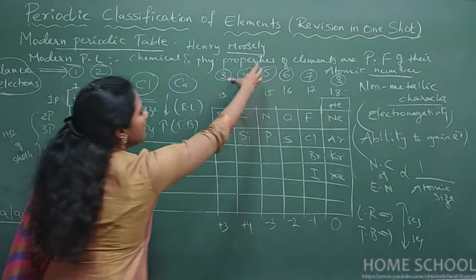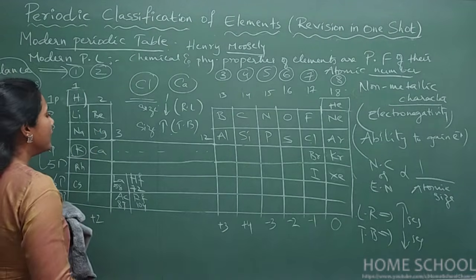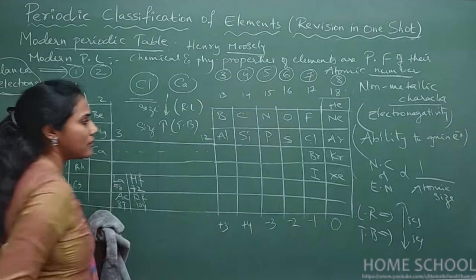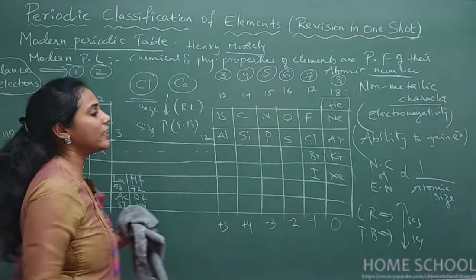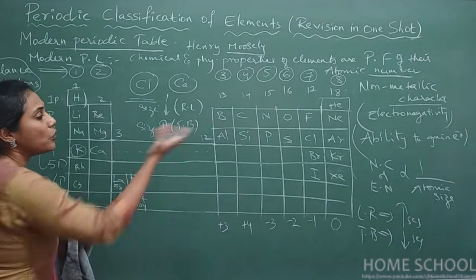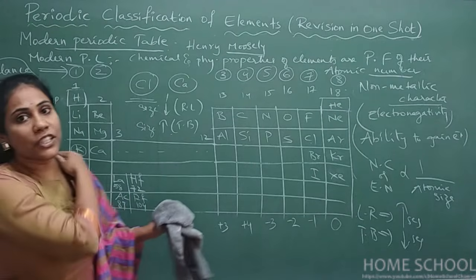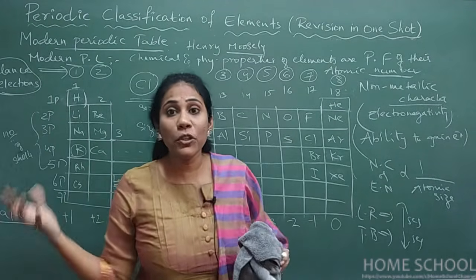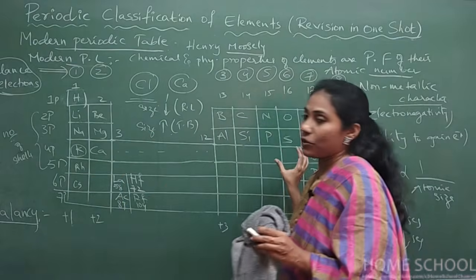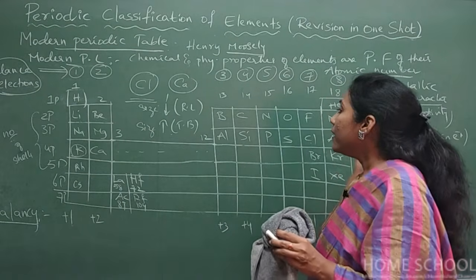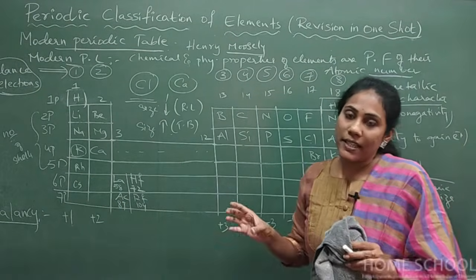They'll give you some elements in some groups and they'll ask you which one has more atomic size, or which one has more ionization enthalpy, or which one has more metallic nature, non-metallic nature, which is more electronegative, like that they'll ask you. So you just have to give the answer with respect to size.